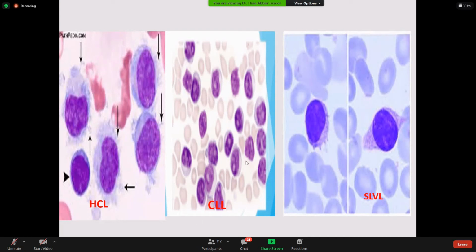And these are the CLL cells which look very typical, very similar to the typical lymphocyte.